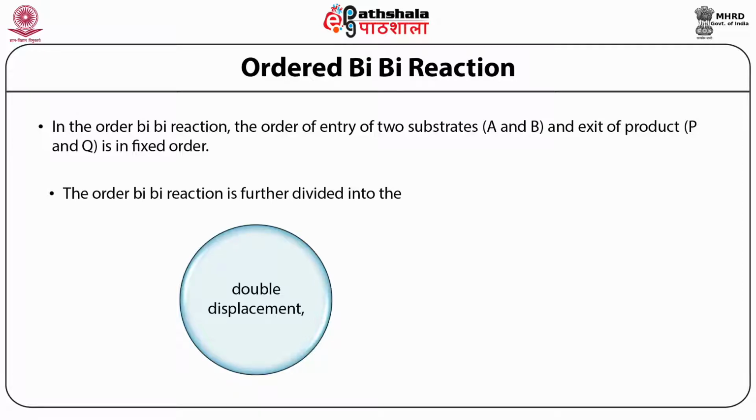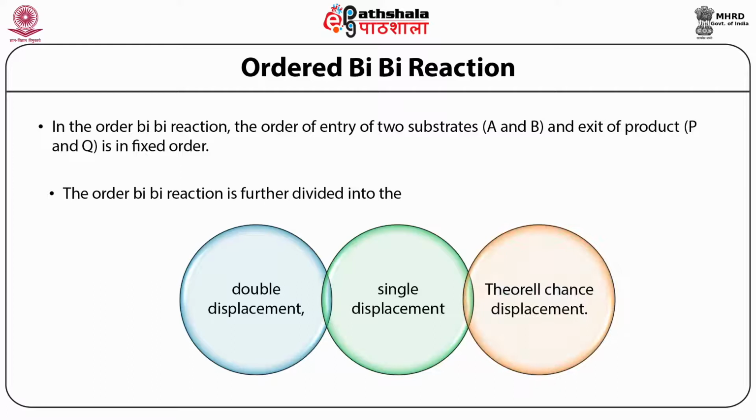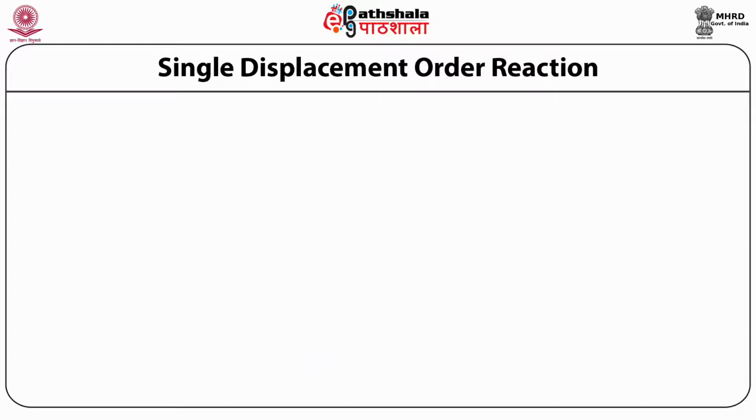The second one is single displacement, where both substrates enter together and both products release together. And the third one is Theorell-Chance displacement, where entry of the first substrate is followed by exit of the first product. But exit of the first product is so fast that we don't have any ternary complex. The first one we will discuss is the single displacement ordered reaction.